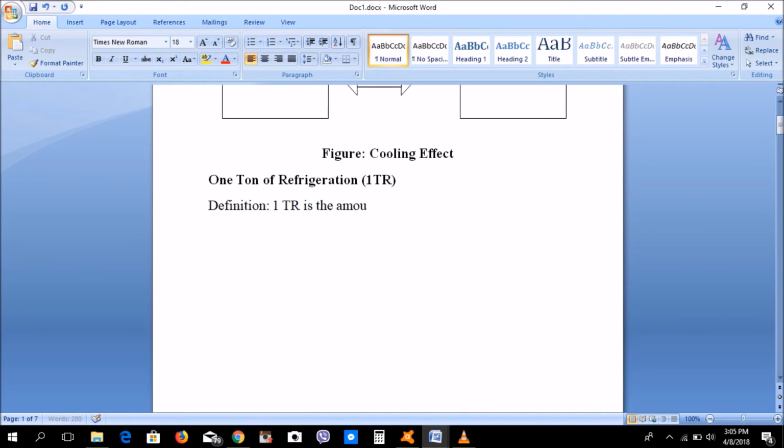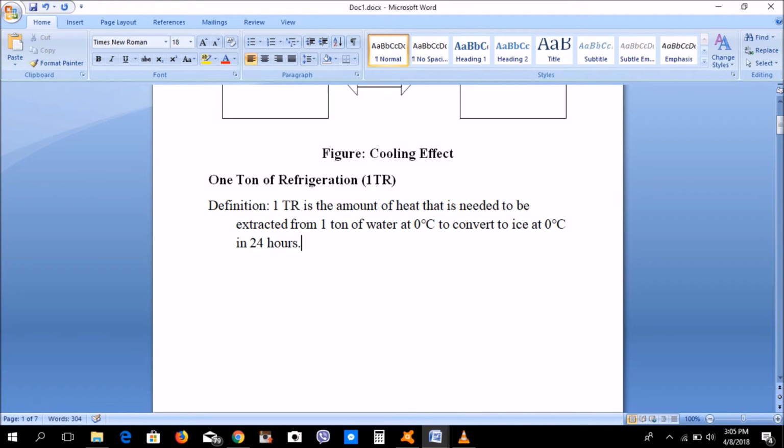1 TR is the amount of heat that needs to be extracted from 1 ton of water at 0 degrees Celsius to convert it to ice at 0 degrees Celsius in 24 hours. We have 1 TR equals 3.51744 kilowatt.